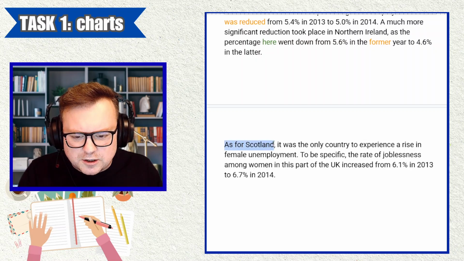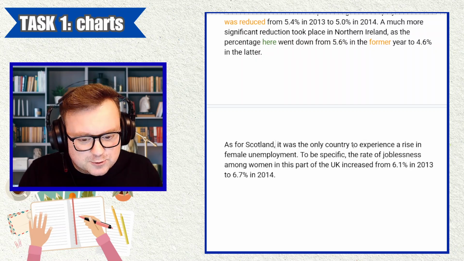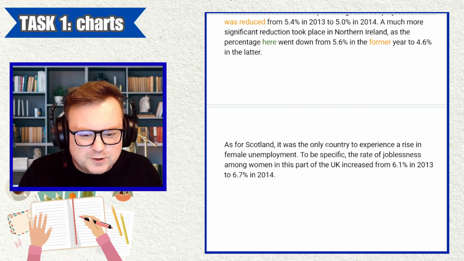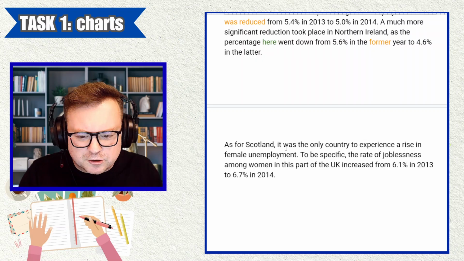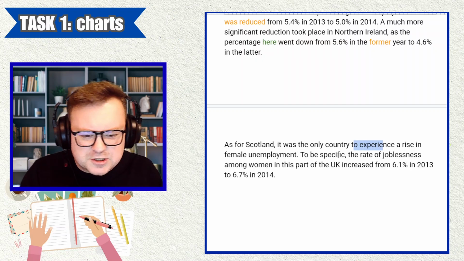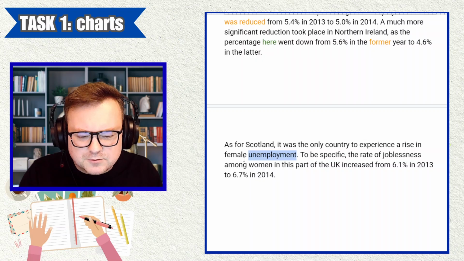"As for Scotland, it was the only country to experience..." Oh, we do get this "experience." "It was the only country to experience." Again, really appropriate grammar: to be something, to do something. "It was the only country to experience a rise in female unemployment." Cool. Nice use of "rise" too.